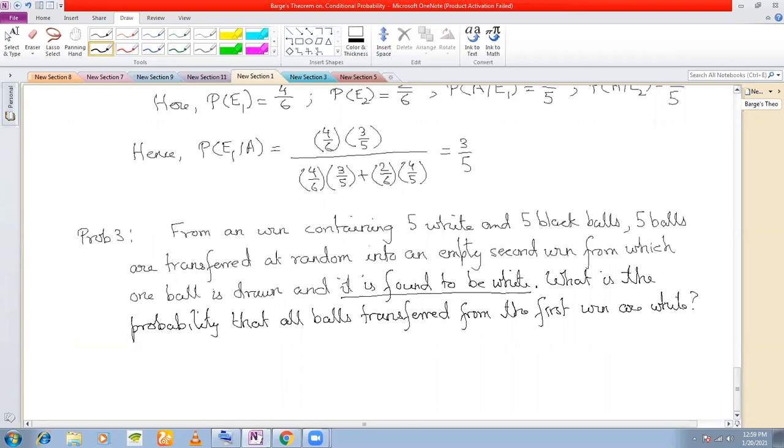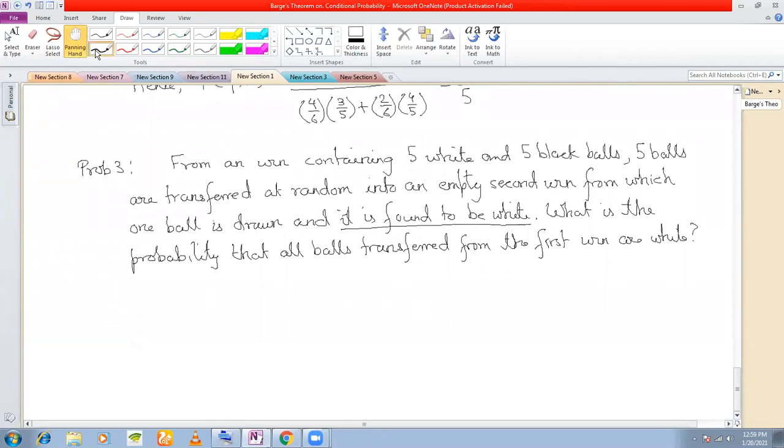Now look at this, read this question a little carefully. Let us try to draw first. So you have two urns. Let us say this is urn 1 and this is urn 2.